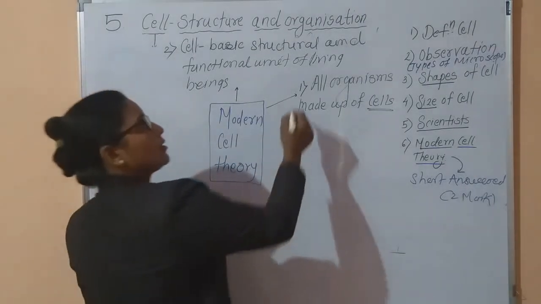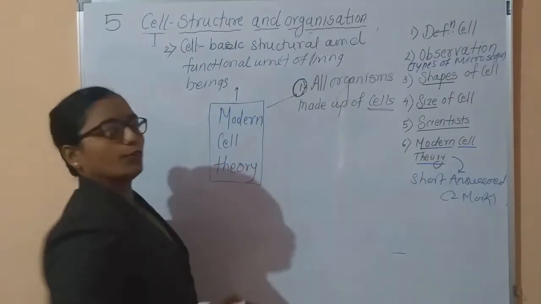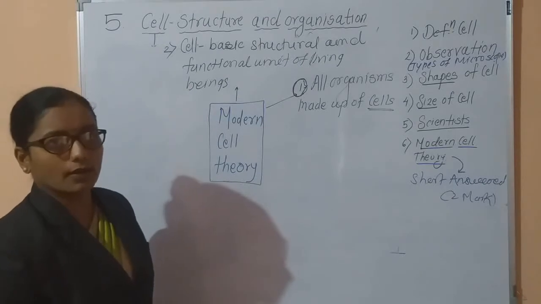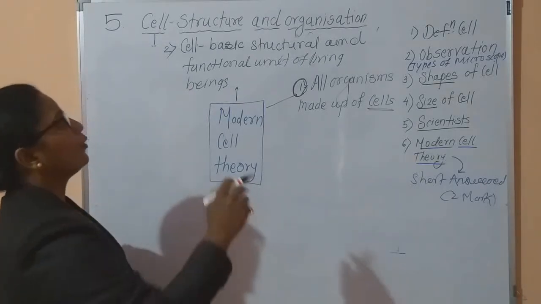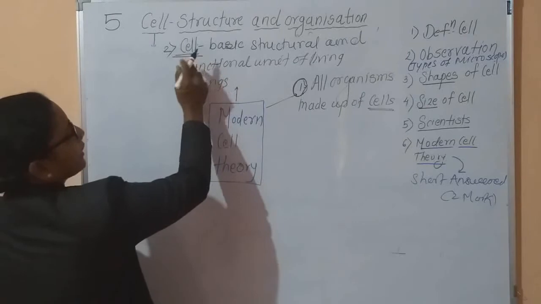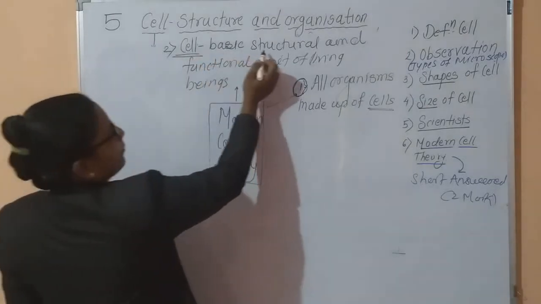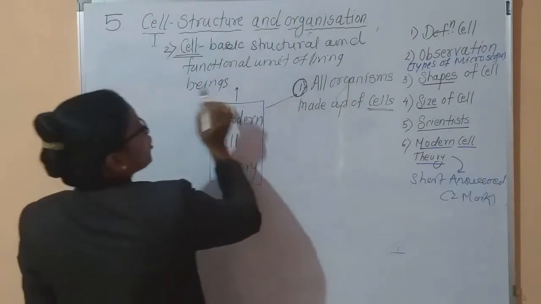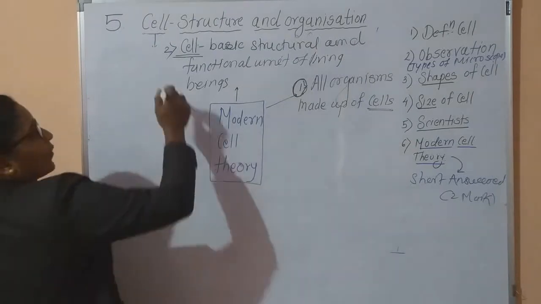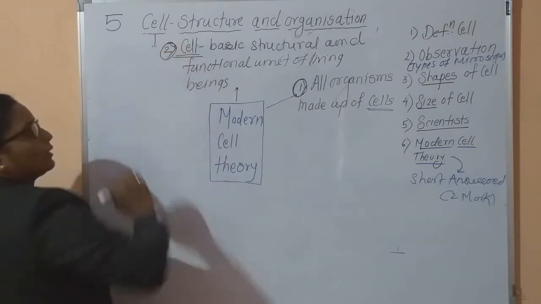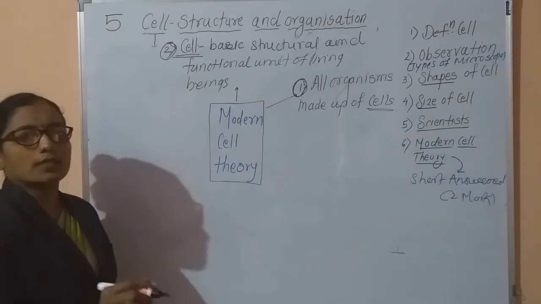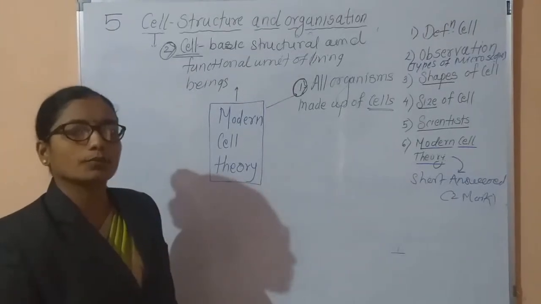This is the first important postulate of this modern cell theory. In the second point, Rudolf Virchow explains that the cell is the basic structural and functional unit of living beings.